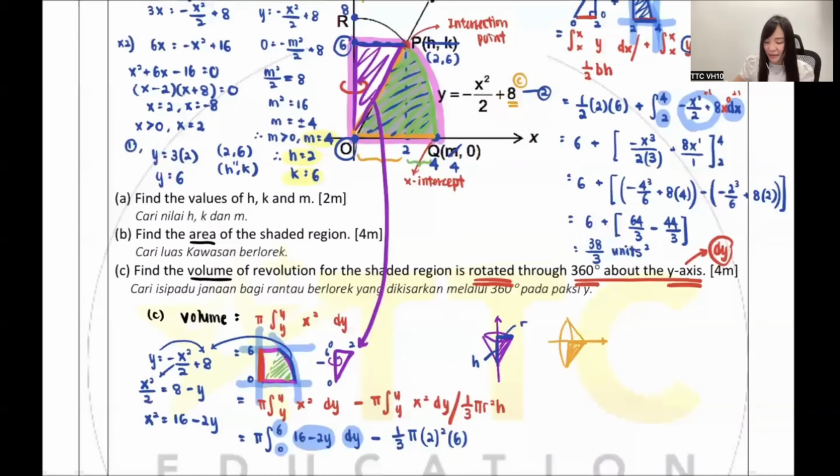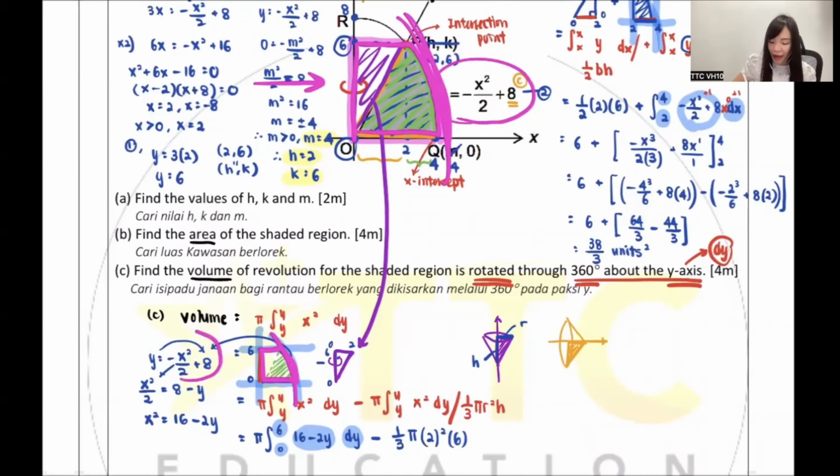You look at this pink color shape. This pink color shape, isn't it this one? Correct? Then based on this one, isn't it based on your y-axis view? You just imagine you view like that. When you view like that, isn't it this one is under the curve? If it's under the curve, isn't it I use the curve equation? Isn't the curve equation y equals negative x squared over 2 plus 8?